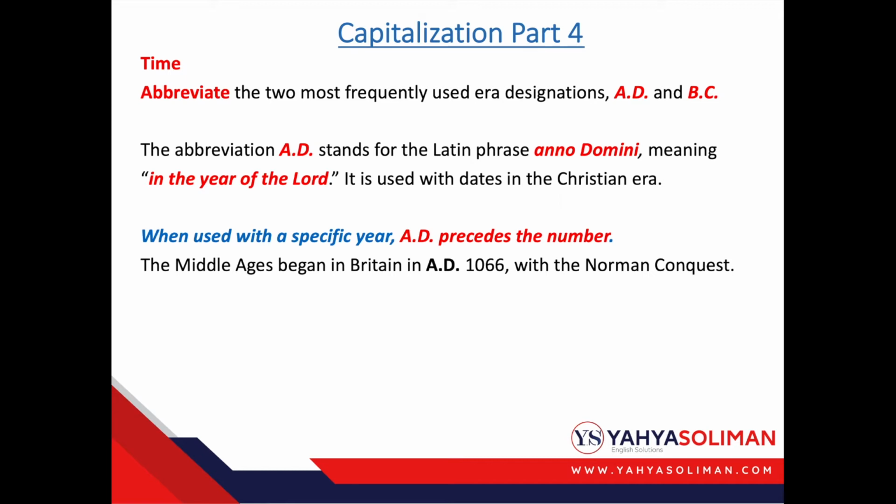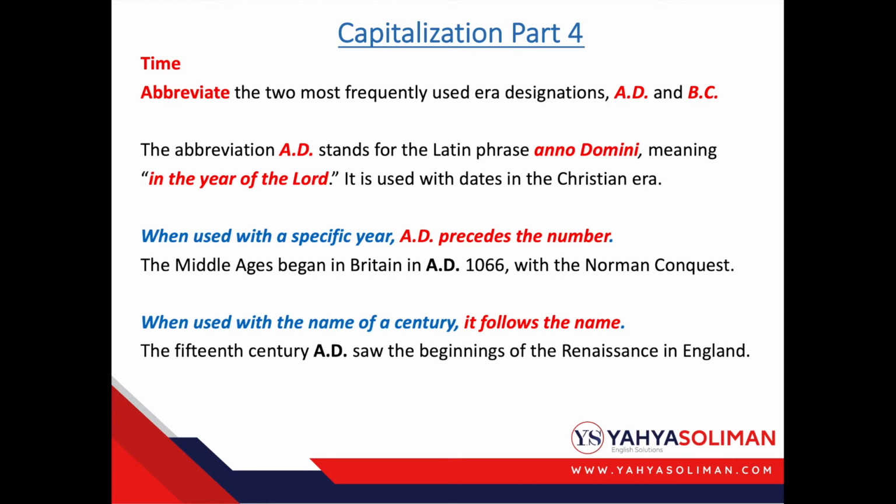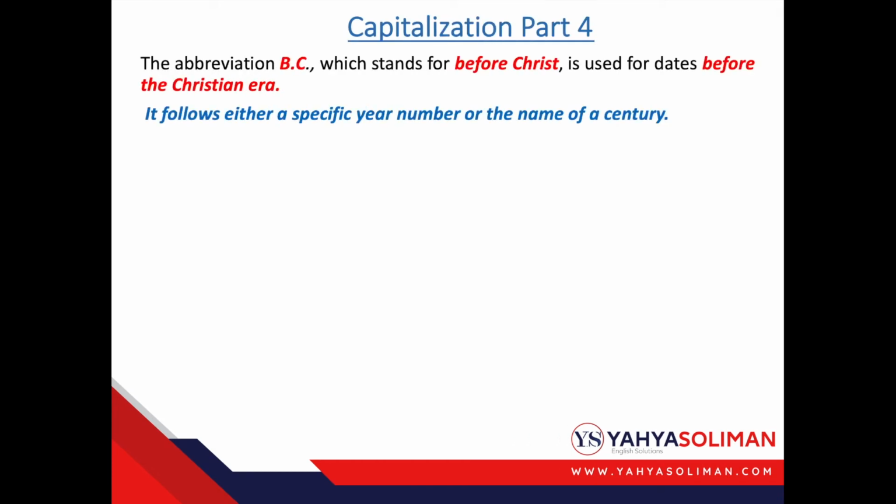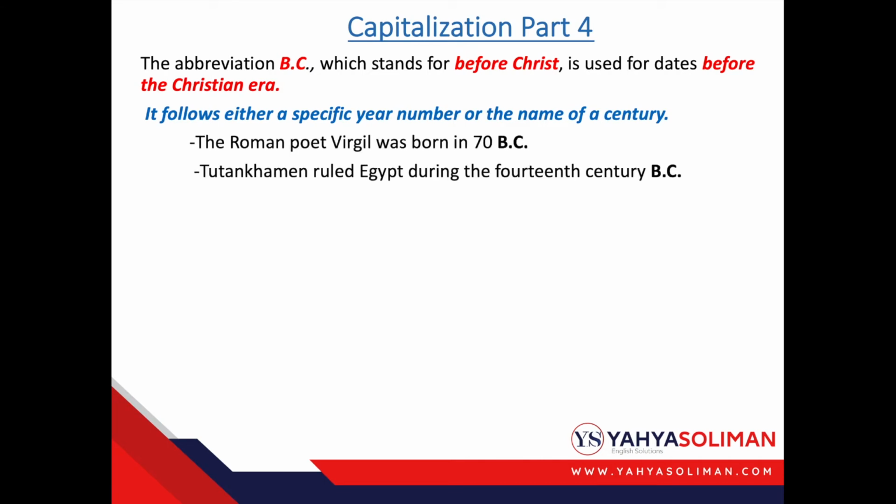The Middle Ages began in Britain in AD 1066. When used with the name of a century, it follows the name. The 15th century AD saw the beginnings of the Renaissance in England. The abbreviation BC, which stands for before Christ, is used for the dates before the Christian era. It follows either a specific year number or the name of a century. The Roman poet Virgil was born in 70 BC.